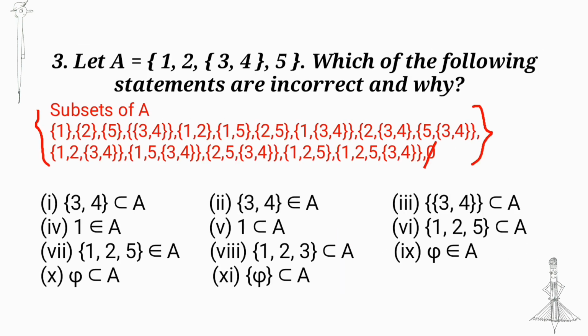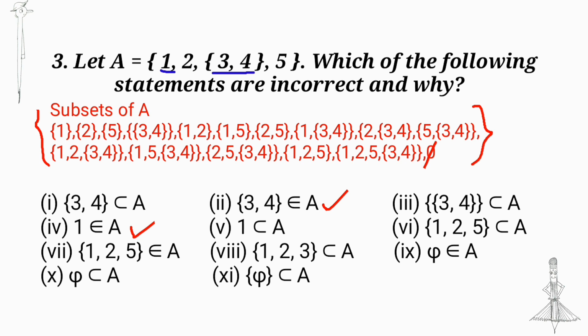Let A = {1, 2, {3, 4}, 5}. Which of the following statements are incorrect and why? Second option, {3, 4} ∈ A is correct. Fourth option, 1 ∈ A, it is also correct.